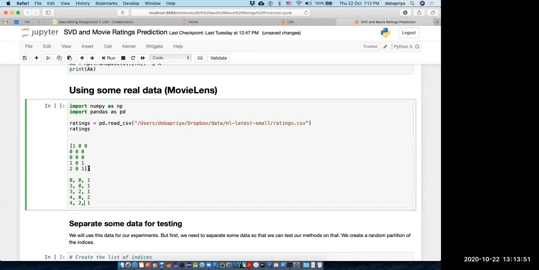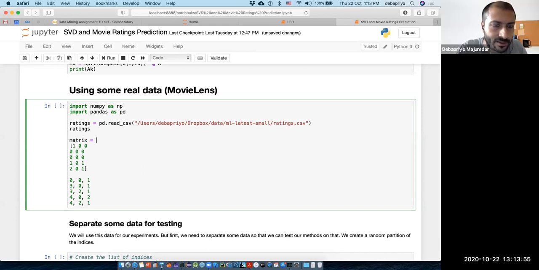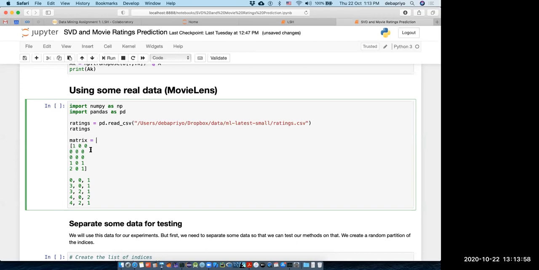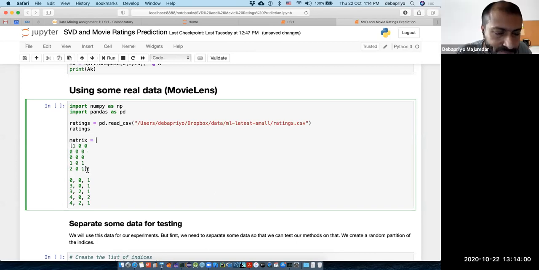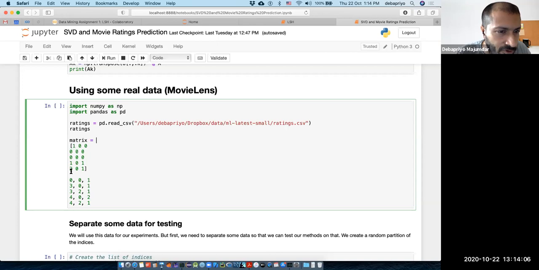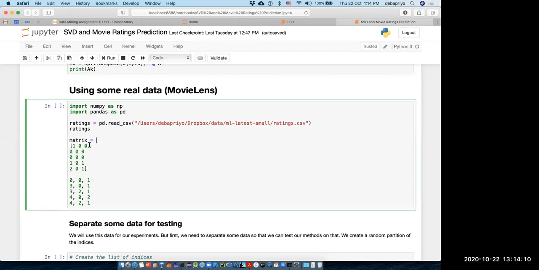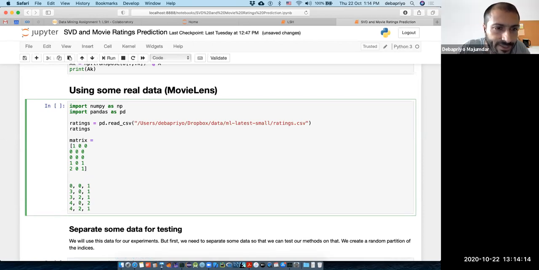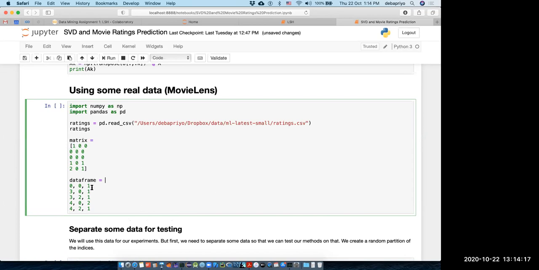The row indices are 0 to 4 and the column indices are 0 to 2. So in that sparse matrix format, it is the one below. Now hold on. So now my data frame will simply give us this.